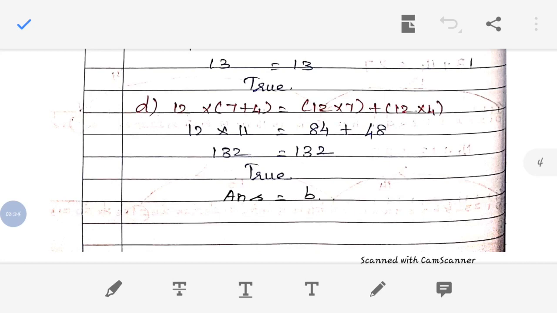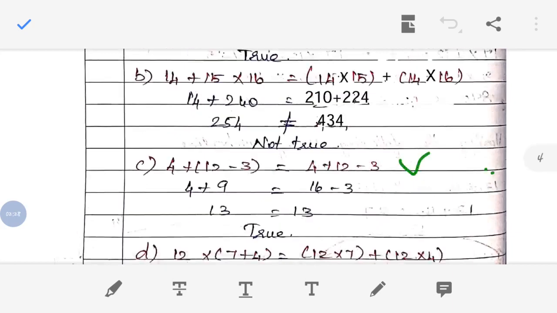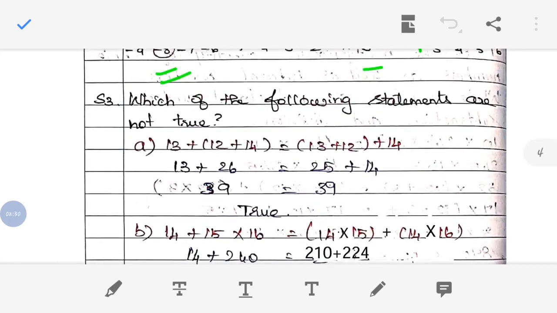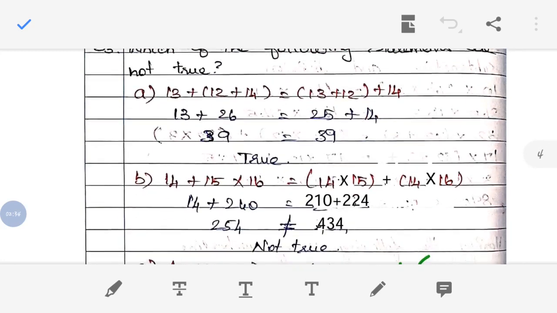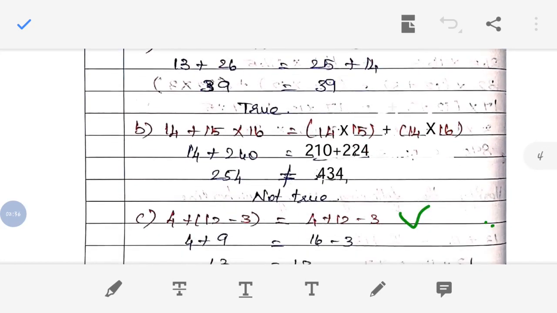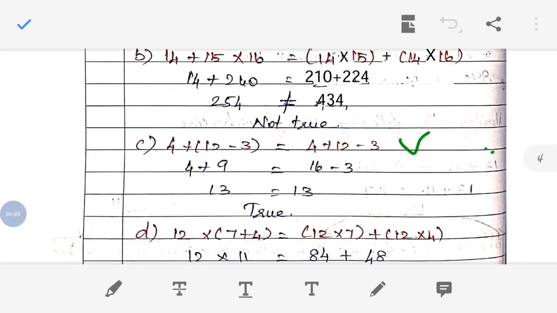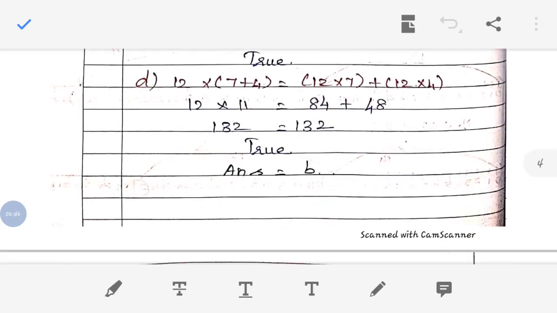Both sides we are getting the same answer, right? So this statement is also true. Now what is the question they have asked? Which of the following statements are not true? Which statement is not true? Only the B statement is not true. Remaining statements are all true. B alone is not true. Okay, so what is the answer? Answer is B.